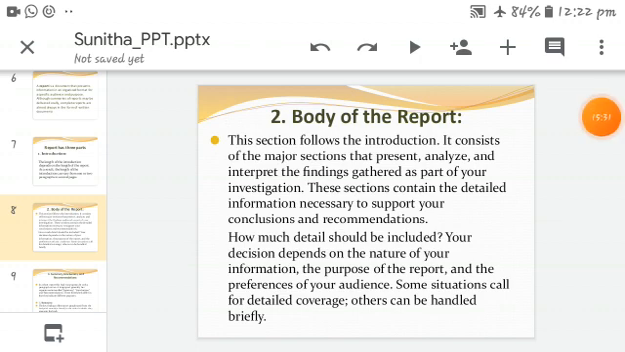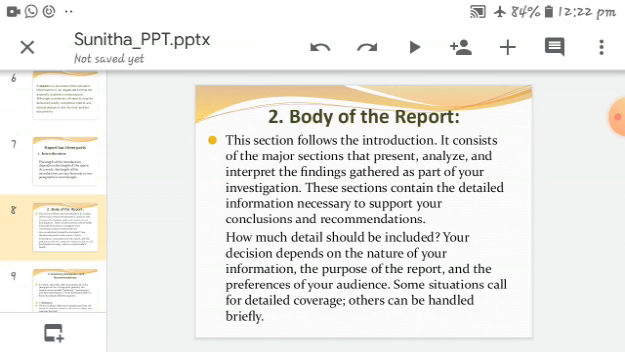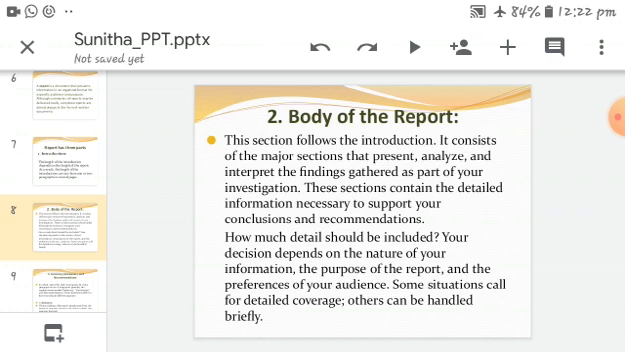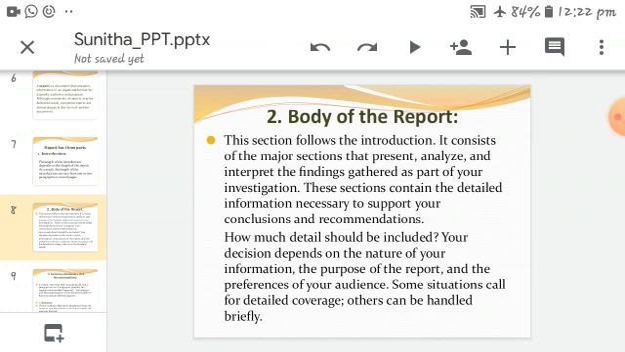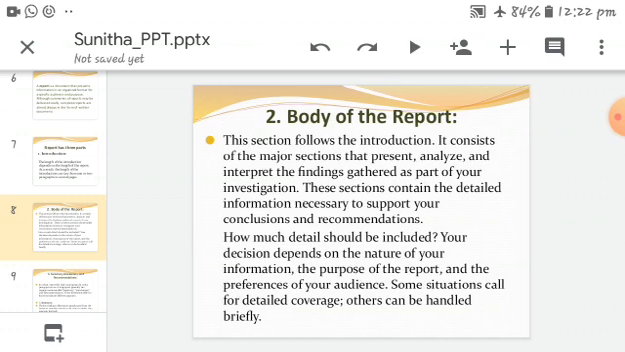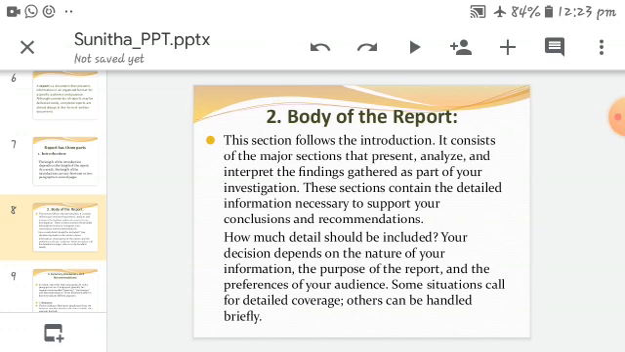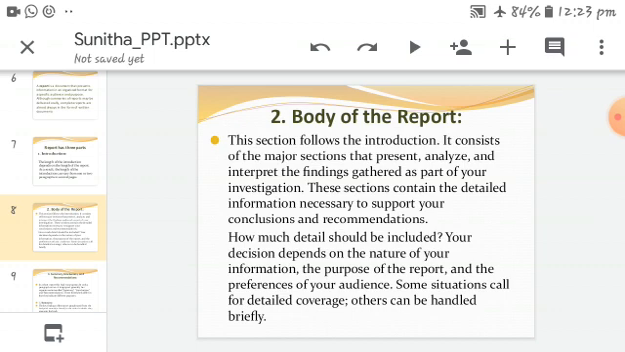Okay, I'm just reading again. This section follows the introduction. It consists of the major sections that present, analyze, and interpret the findings gathered as part of your investigation. These sections contain the detailed information necessary to support your conclusions and recommendations. How much detail should be included? Your decision depends on the nature of your information, the purpose of the report, and the preferences of your audience. Some situations call for detailed coverage, others can be handled briefly.